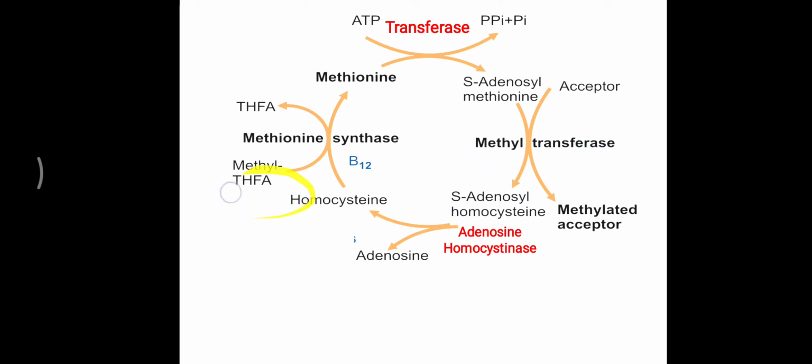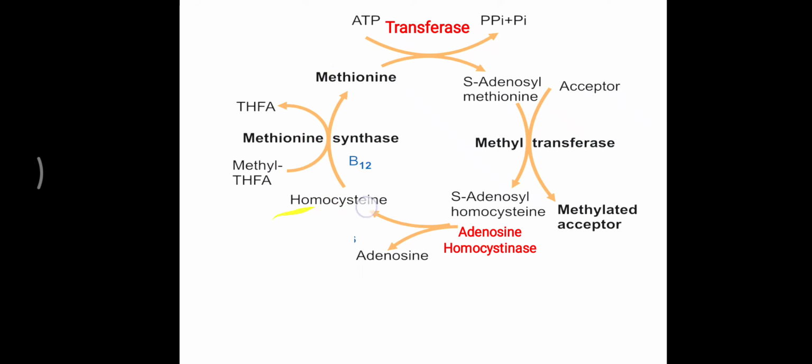Now over that tetrahydrofolic acid a methyl group is present, so it is called methyl THFA, and this methyl group is donated to the cobalamin, and this cobalamin is converted into methyl cobalamin. From this methyl cobalamin, the methyl group is transferred onto the homocysteine, and homocysteine is reconverted into methionine. So if there is vitamin B12 deficiency, then also homocysteine will not be converted into methionine. In the same way, with folic acid deficiency, methyl THFA will not be available, methyl cobalamin will not be generated, and homocysteine to methionine formation will not happen.